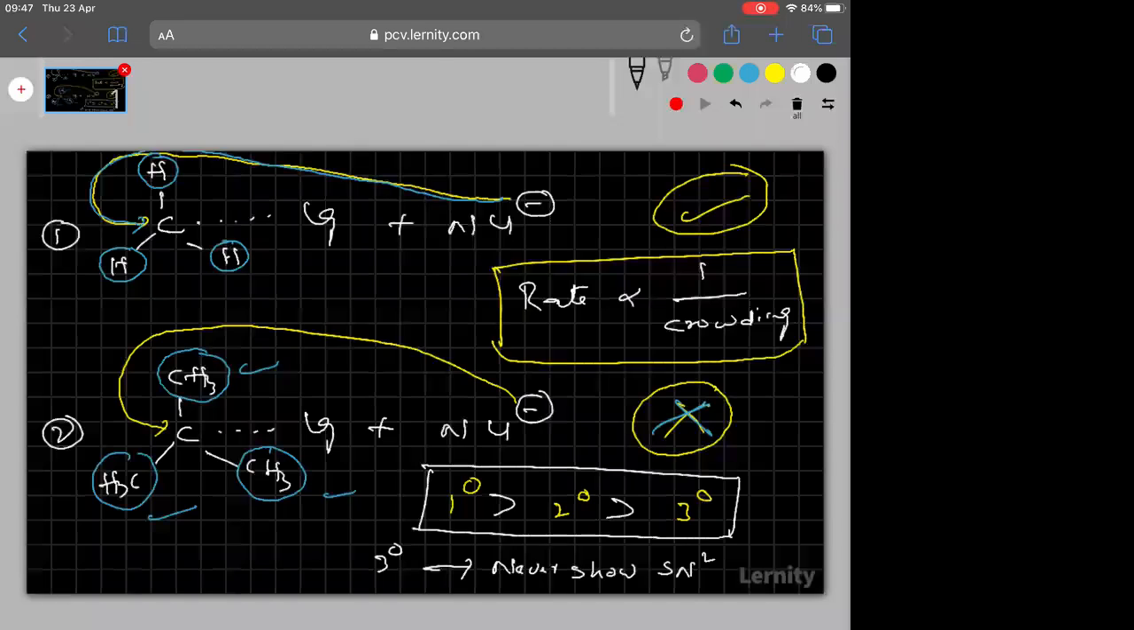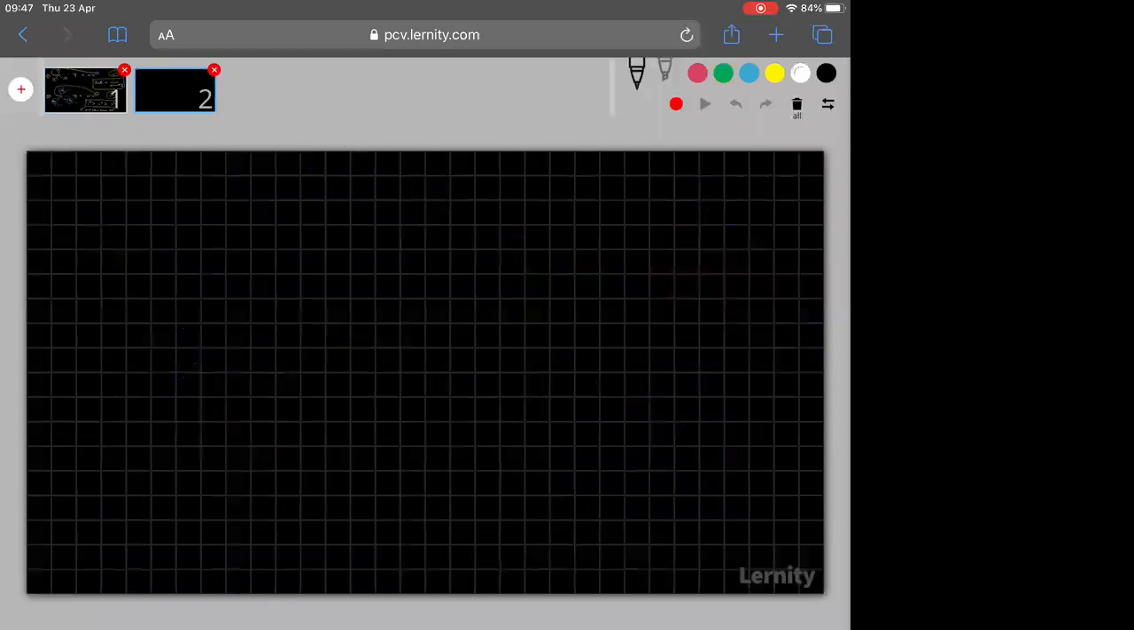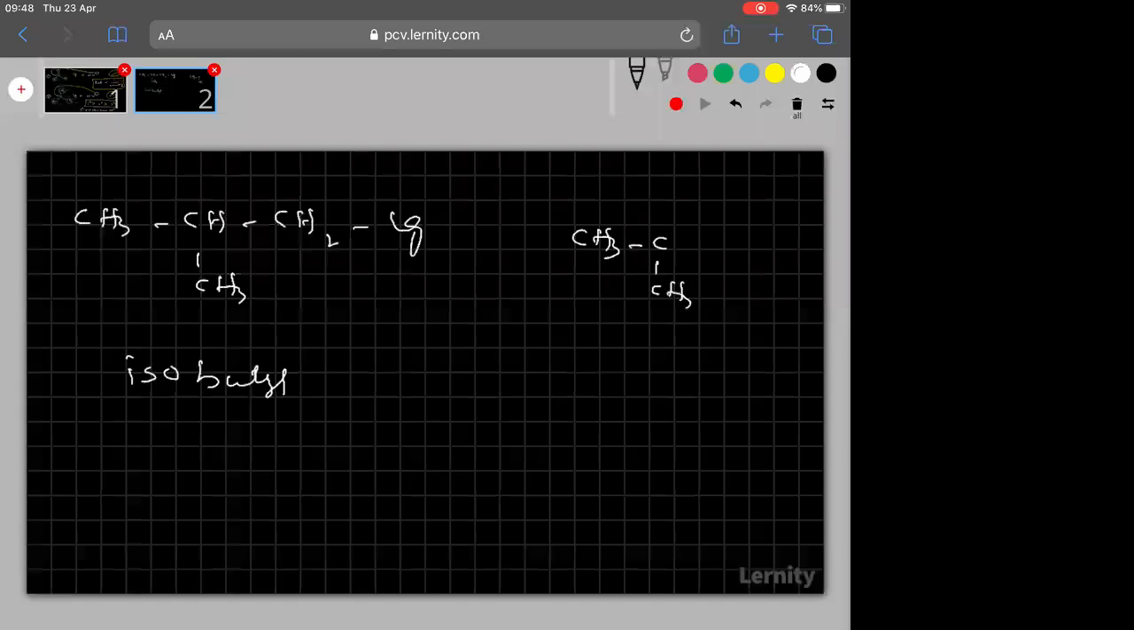Okay, let me move to the next slide. Now see clearly, one important thing I want to discuss here. CH3, CH, CH3, CH2 bonded to leaving group. This is called isobutyl. You might have learned in nomenclature. Next, one more here: CH3, C, CH3, CH2 bonded to leaving group. This is called neopentyl.